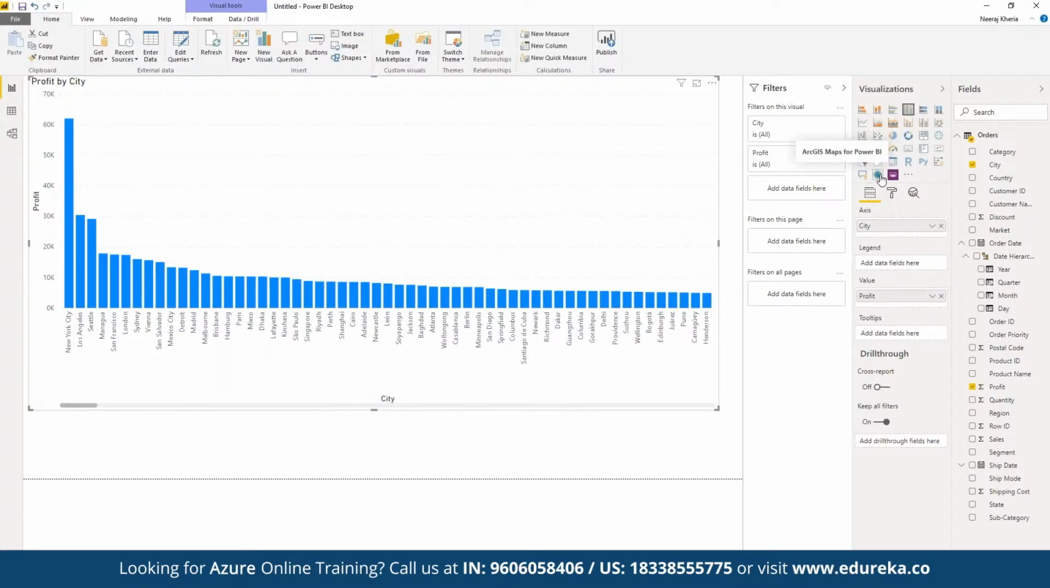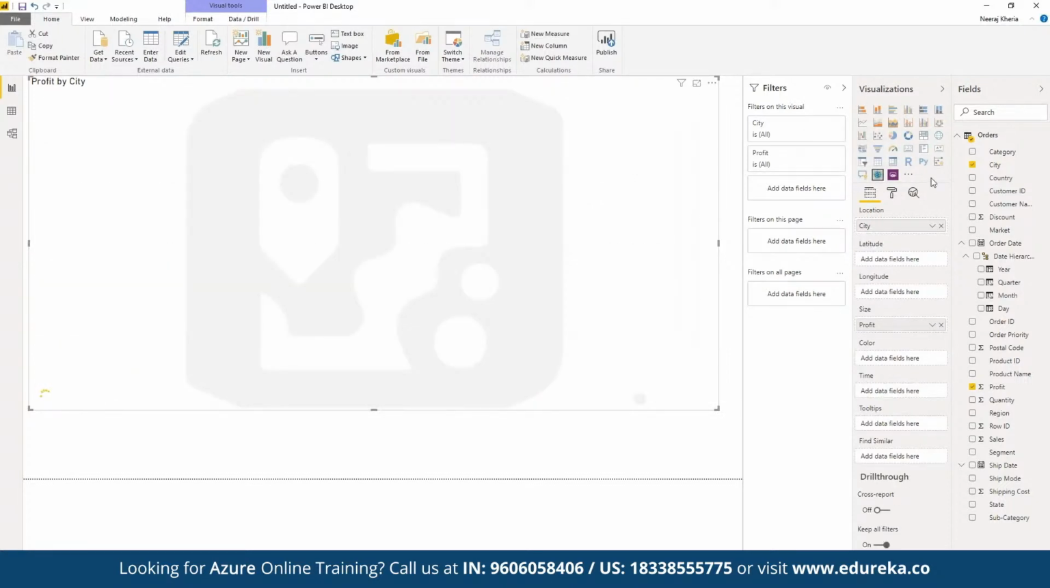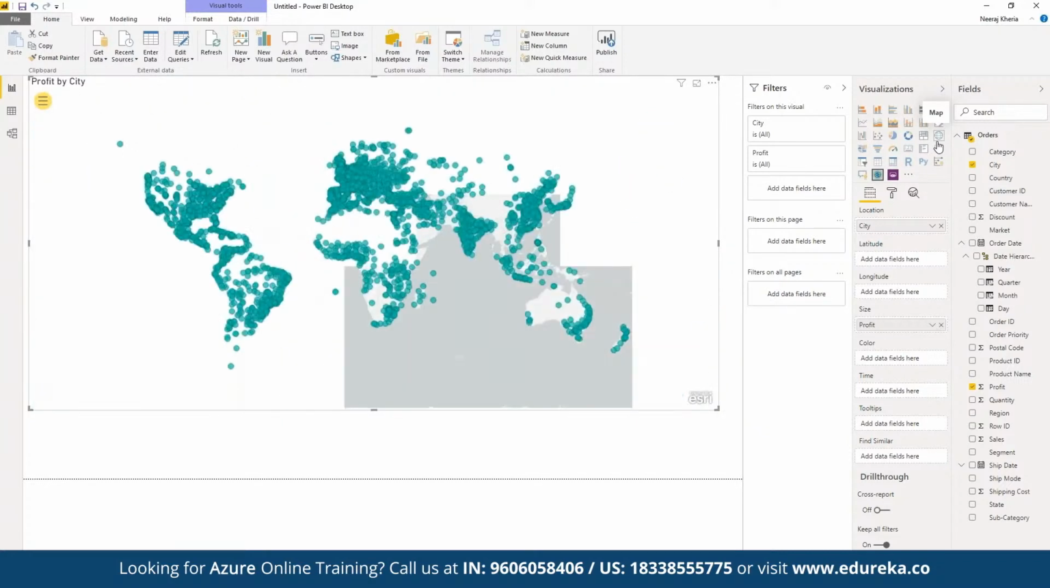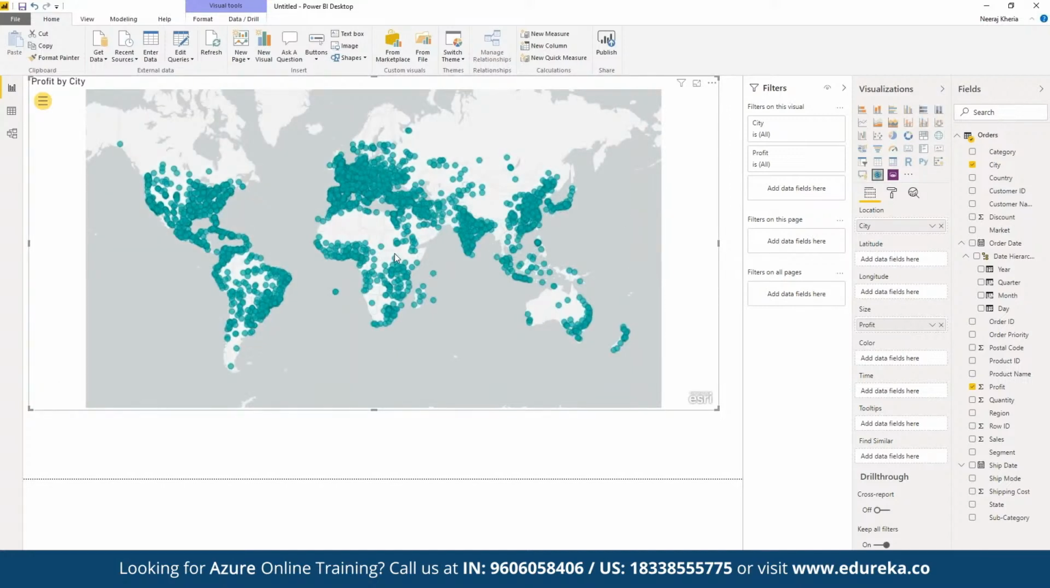Now in map, we have direct support from ArcGIS Maps for Power BI, or we can make use of the simple maps section available for visualization. If we want to use ArcGIS, we can simply choose ArcGIS Maps, or we can make use of the simple map tool offered by Power BI itself. So here we can see we have plotted the entire report in terms of different cities at the global level. We can see the entire data set has been plotted, and now in terms of profit, right?